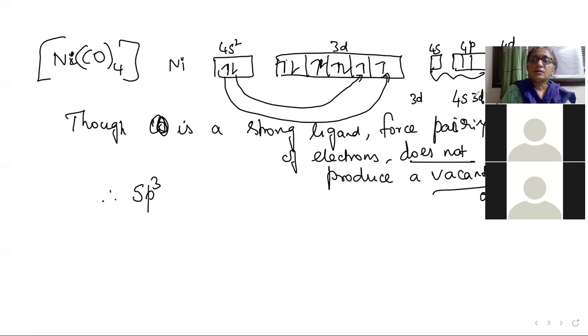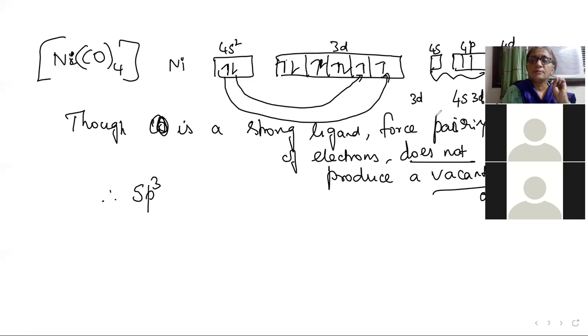So it will take one s, and definitely one d if it is available, 3d, because it is of lower energy. After taking these two, it needs only 2 more, so it will take just 2 from the 4p. But when it is involving valence shell orbitals for hybridization, and 3 p orbitals of equal energy are available, it will take those alone.